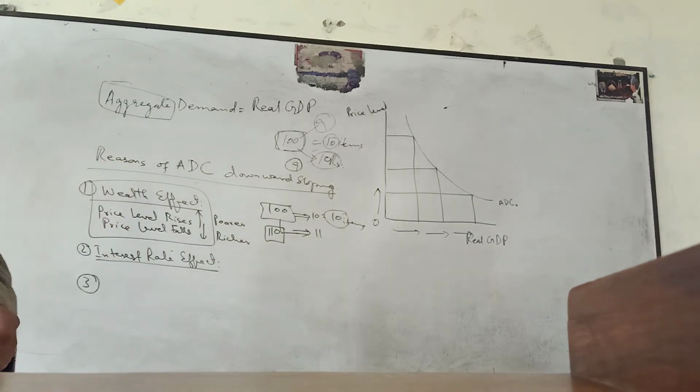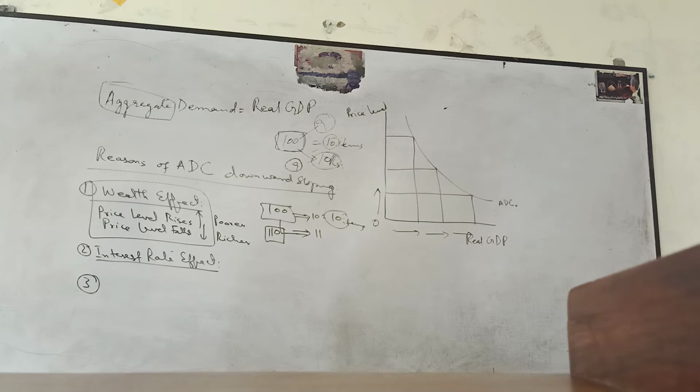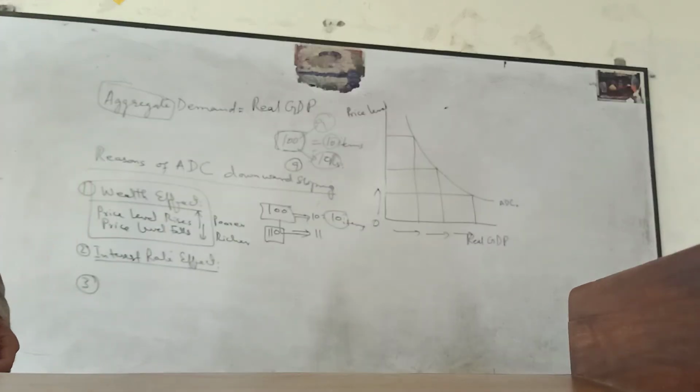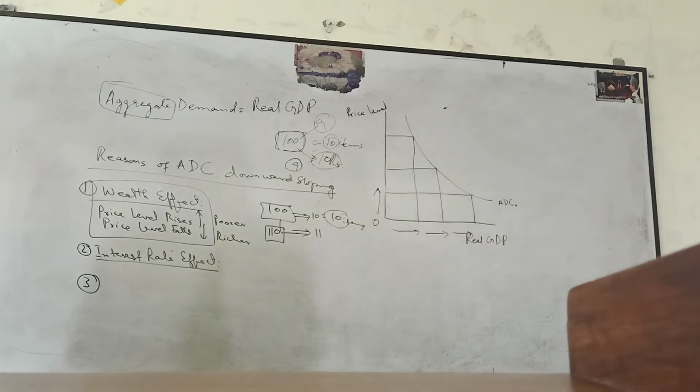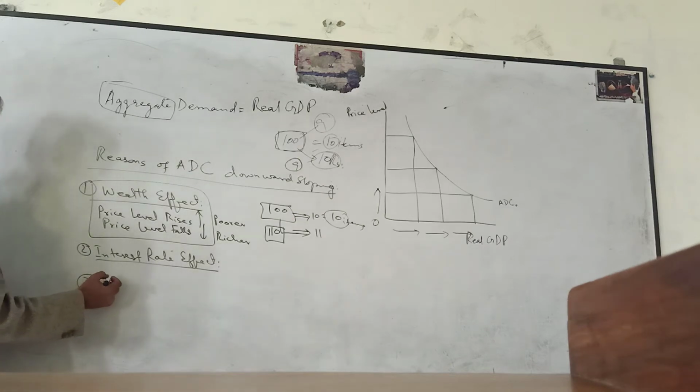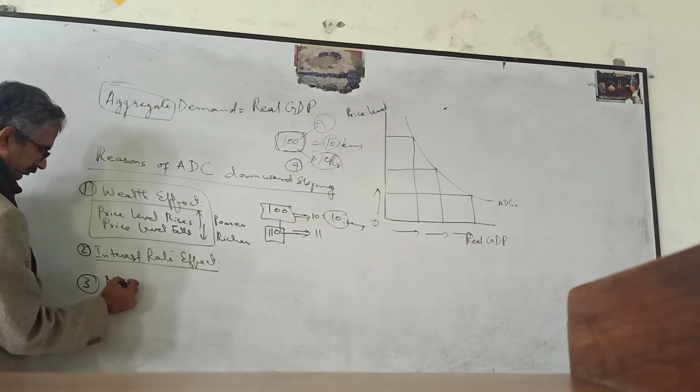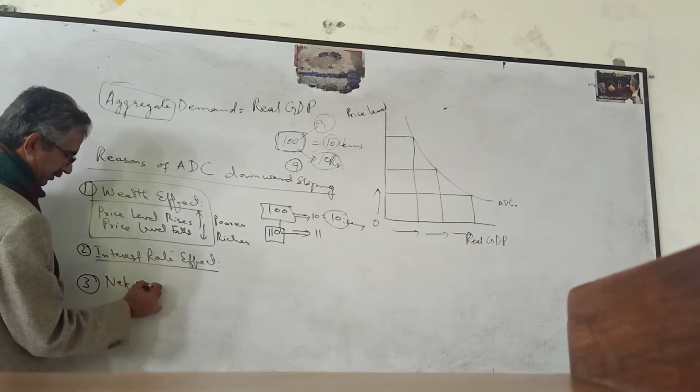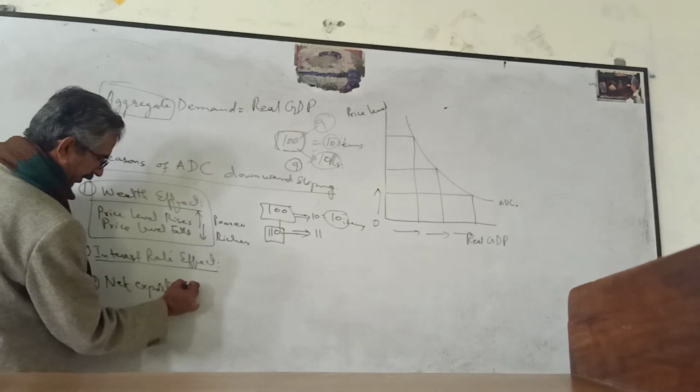And the third reason why the aggregate demand curve is downward sloping is the net exports effect.